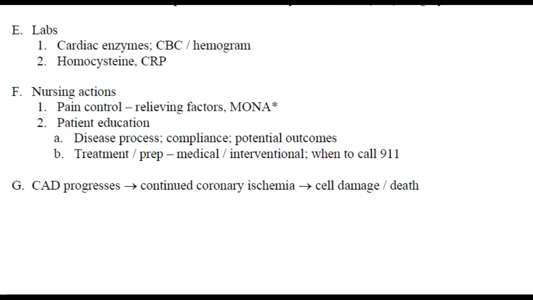So labs for unstable angina, we do check our cardiac enzymes. So examples would be your CK-MB and troponins. We also check the CBC or hemogram, and the homocysteine and CRP. As we discussed previously, homocysteine basically are amino acids in blood, mostly from eating meat, and according to some studies, increased levels are linked to early development of heart disease. Meanwhile, CRP, as we talked about earlier, is an inflammatory marker or C-reactive protein produced by the liver in response to inflammation. So nursing actions or nursing interventions for patients experiencing unstable angina.